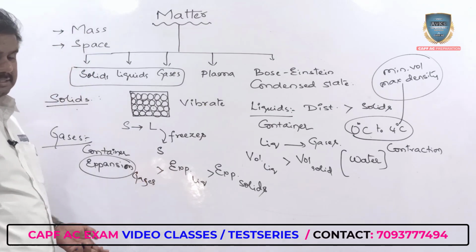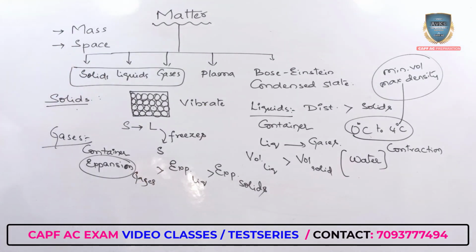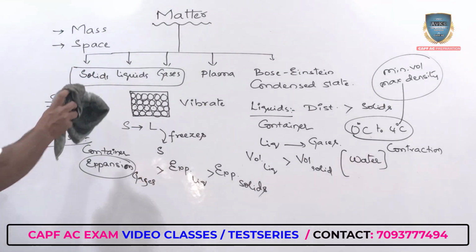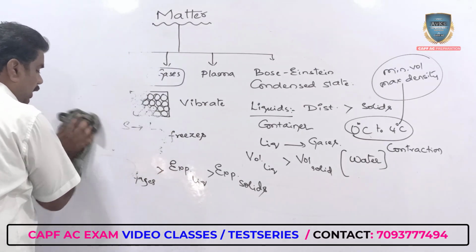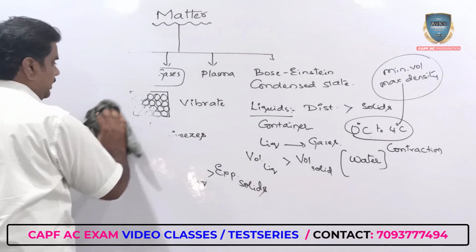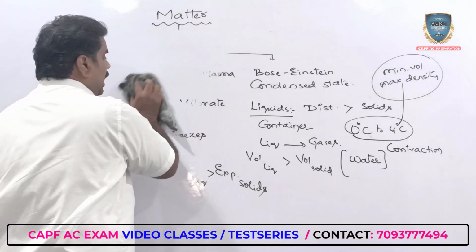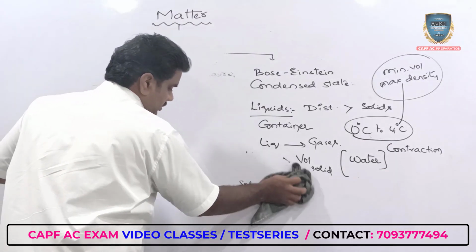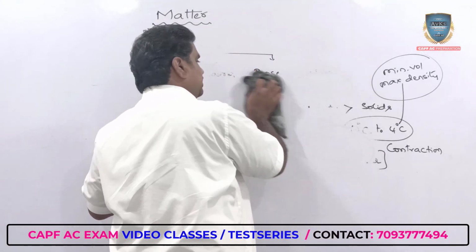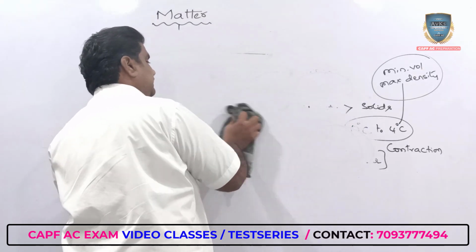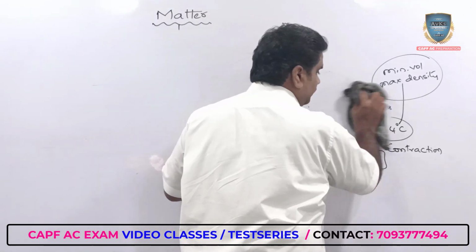Now any particular gas, when you are reducing its temperature, gets converted to liquid. So in simple terms, whenever you are heating a solid, it gets converted to liquid. When you are heating the liquid further, it gets converted to the vapor form.